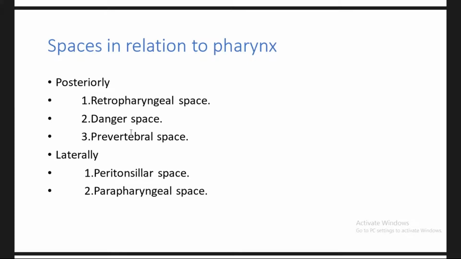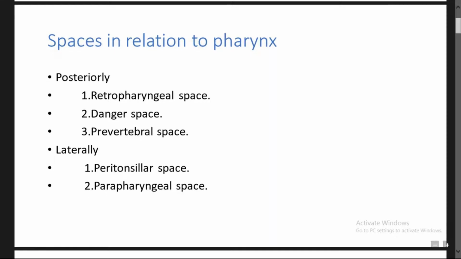Next to it, laterally, is the parapharyngeal space. The parapharyngeal space is divided into two components, the pre-styloid and the post-styloid components. Parapharyngeal space is nothing but the space present on either side of the pharynx. This is the simple term.